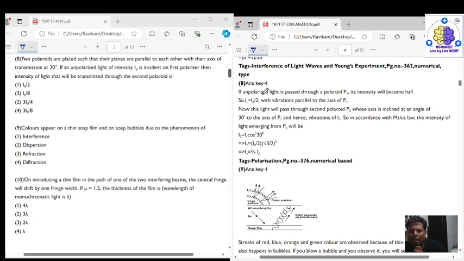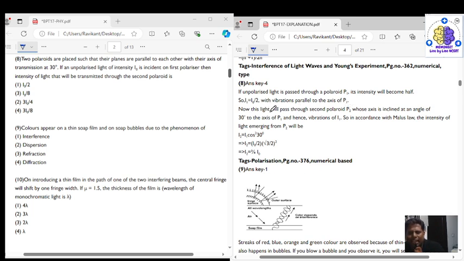If unpolarized light is passed through a polaroid, its intensity will become half. So I1 is equal to I0 by 2, where I1 is the intensity we get as output from the first polaroid, with vibration parallel to the axis of P1. P1 is the polaroid one.